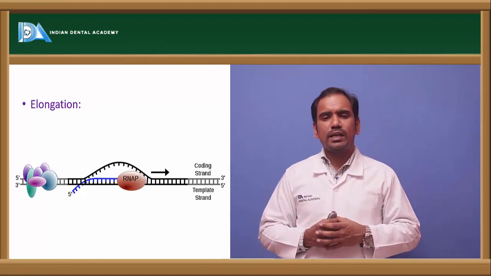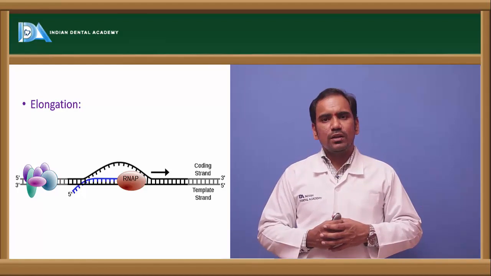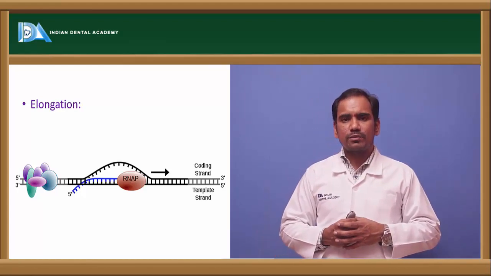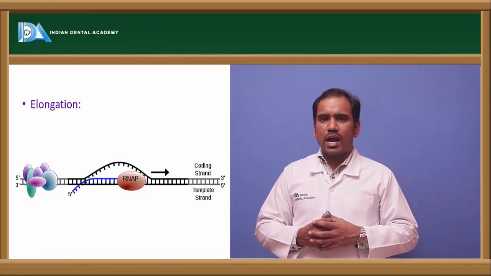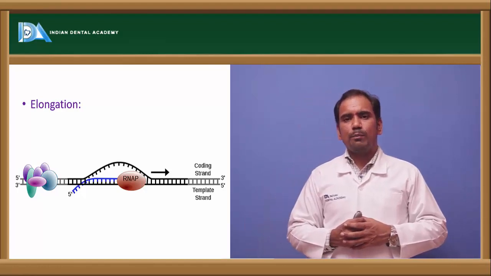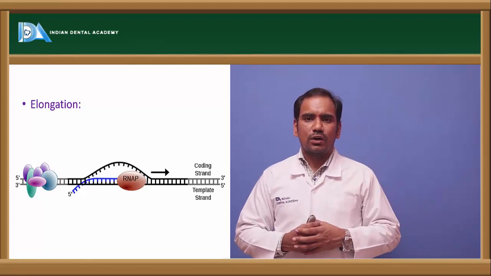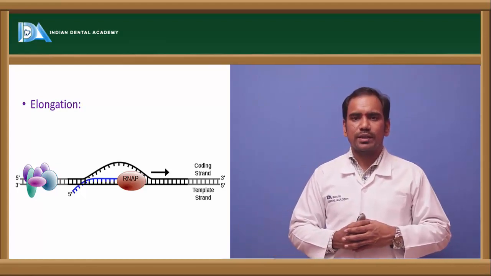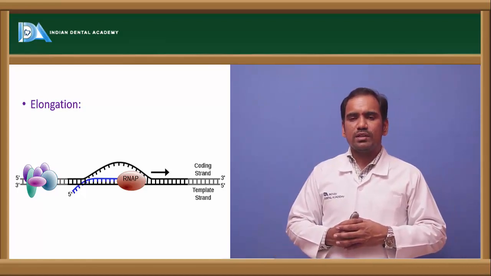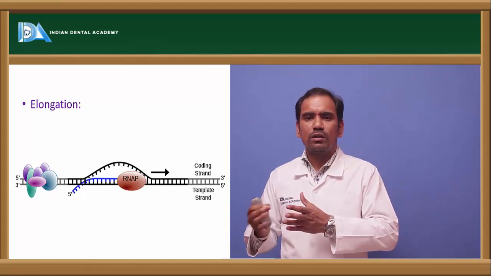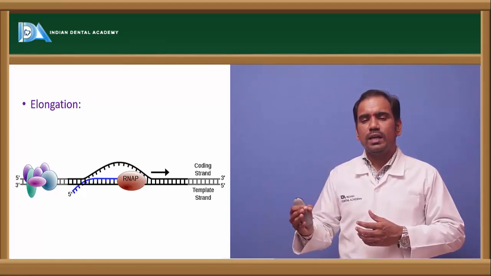That's why we call it a multi-subunit enzyme. Without the sigma subunit, RNA polymerase is called the core enzyme, and with the sigma subunit, it is called the holoenzyme. The holoenzyme is required for the recognition of the promoter region, and for the initiation.